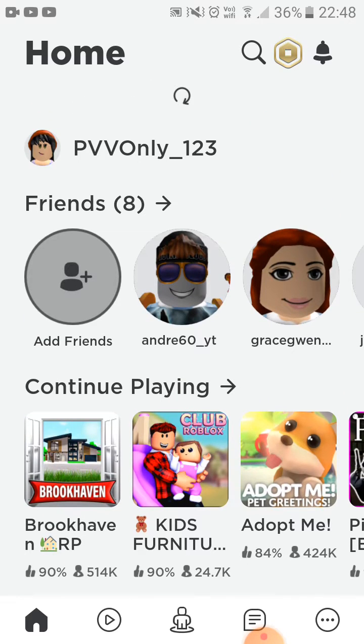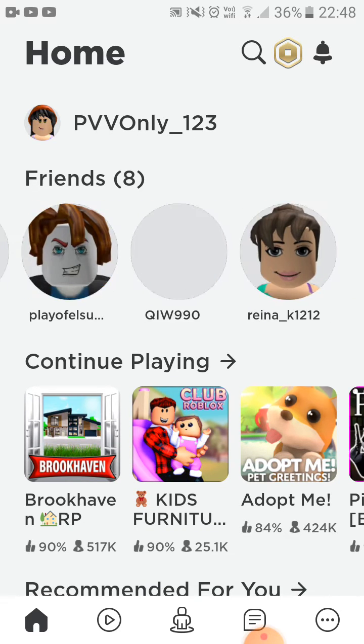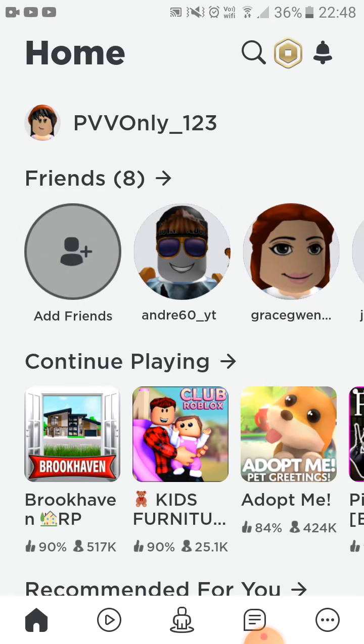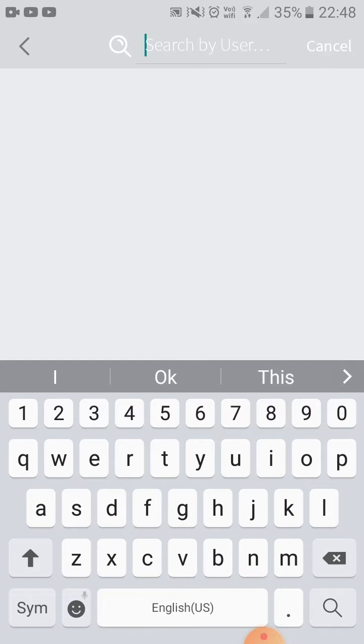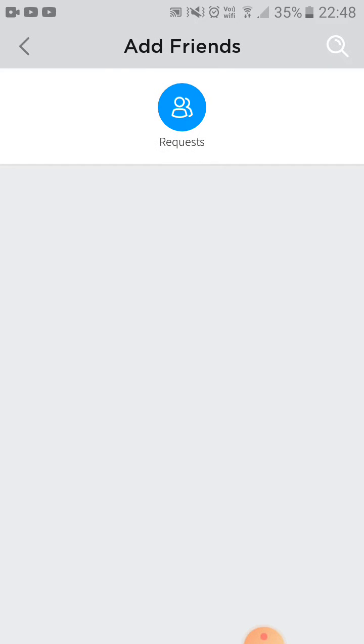Then it says over here that you can have friends. So you have to push this button called add friends. Then you can search any name, and you can get friends like that. So it's pretty easy, guys.